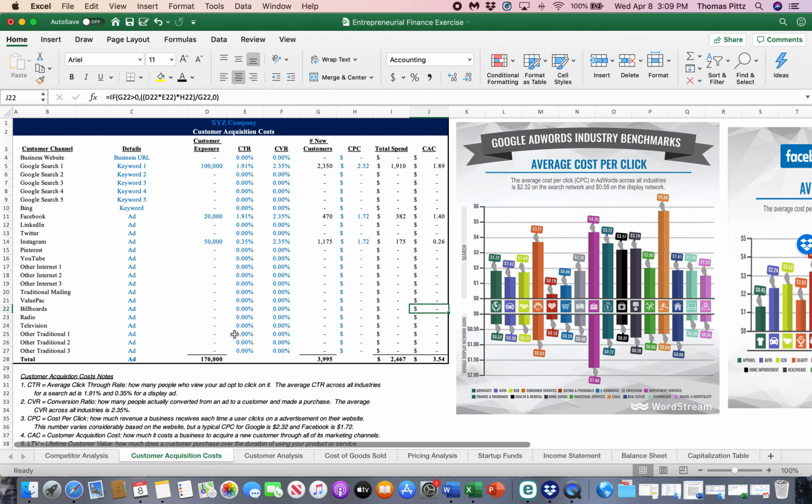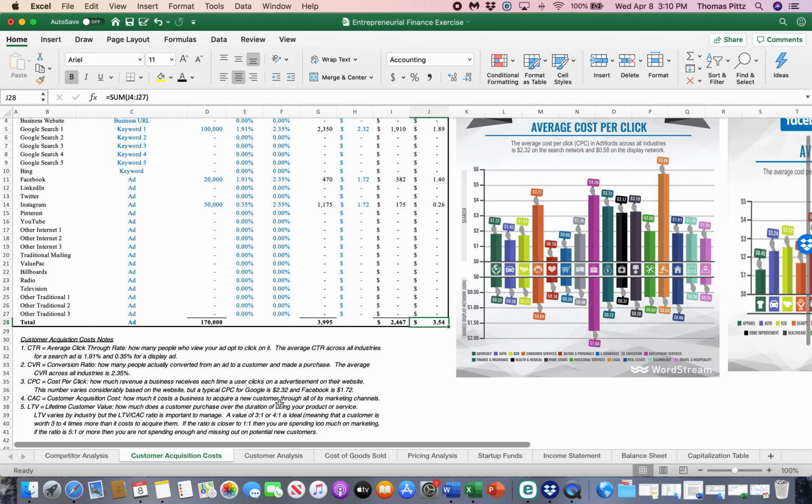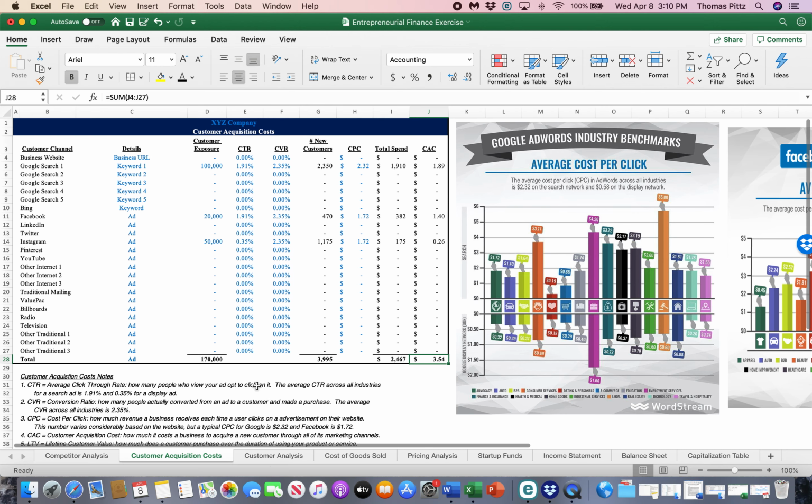So basically what we've just calculated on the sheet, and we would go on with our other marketing channels, but we have been exposed through our advertising mediums, which we chose Google, Facebook, and Instagram here, to 170,000 new potential customers. Of those, we acquired 3,995 for a customer acquisition cost per customer of 3.54. Next, we're going to get into the lifetime customer value and a customer analysis on the next sheet.